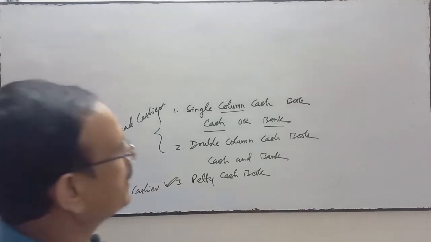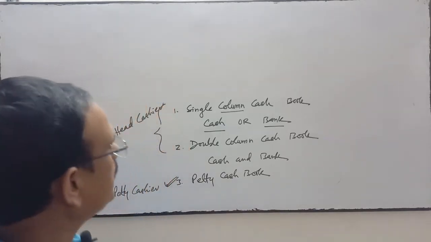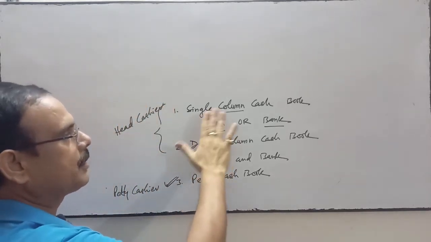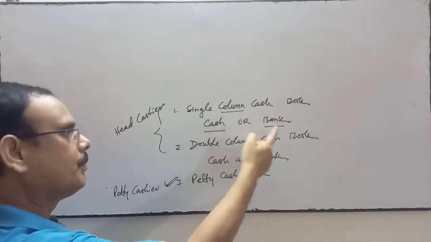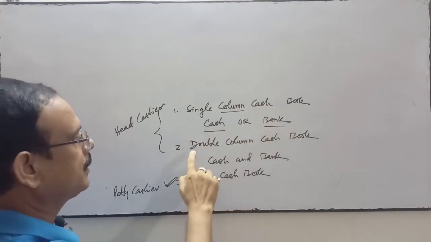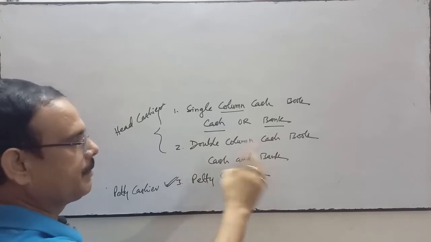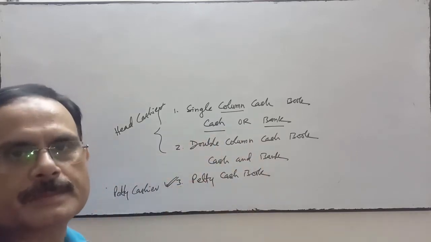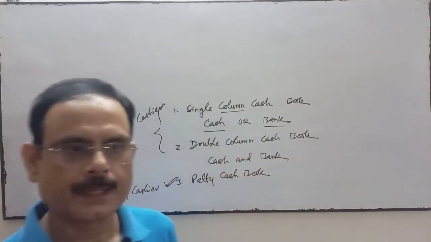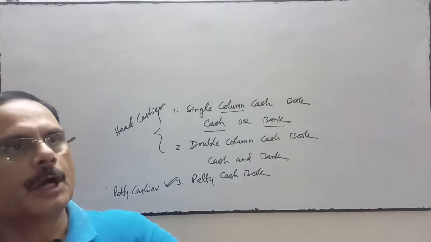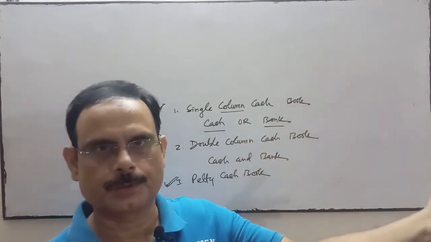So there are three different books: the single column cash book, only cash or bank, either of the two; the double column cash book, both cash and bank; and the petty cash book, where small expenses are recorded separately without disturbing the cash book.